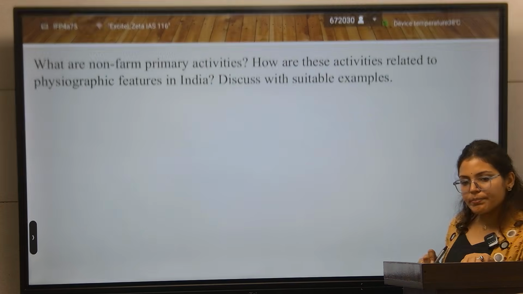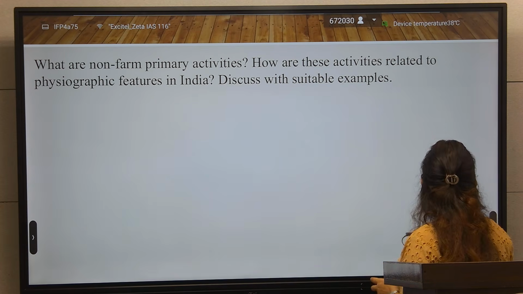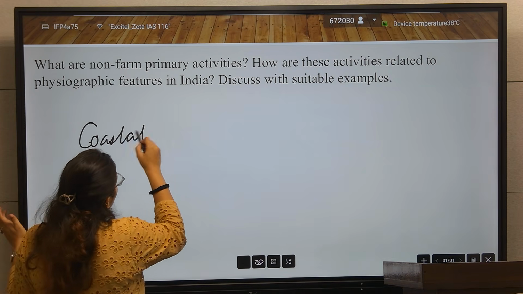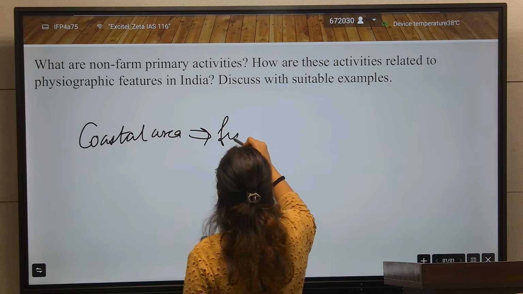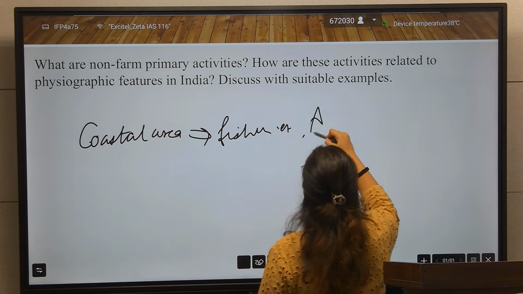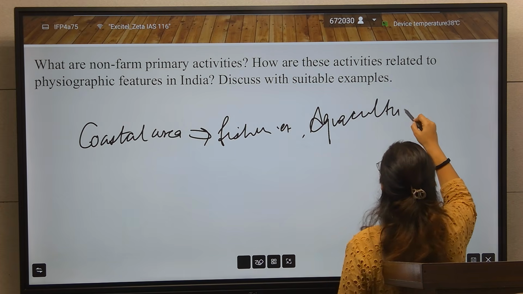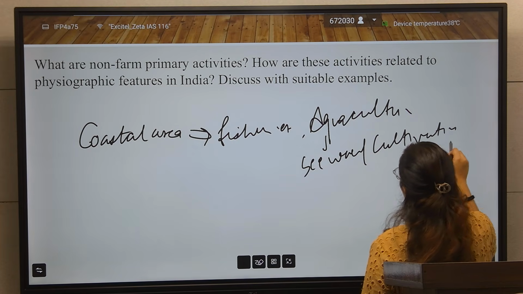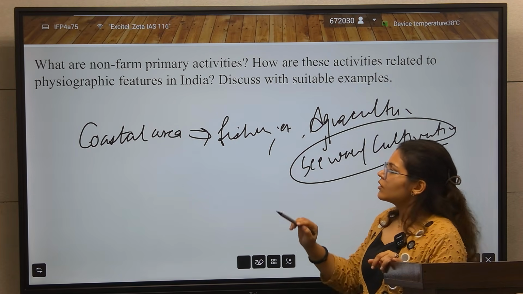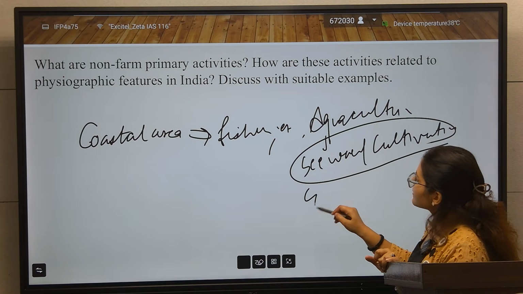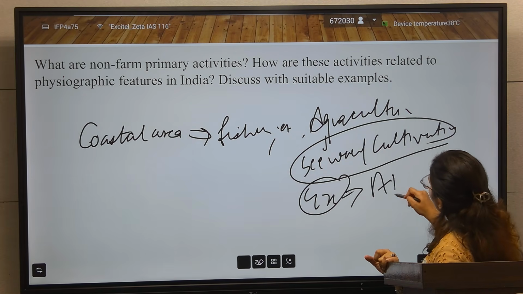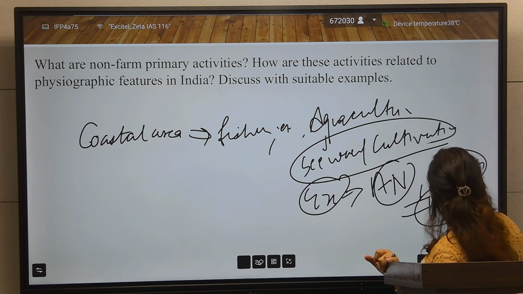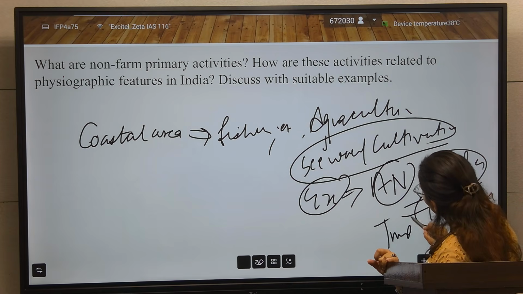After that came the coastal plains. So in the coastal area, what is the major activity? In the coastal area, you link with the fisheries, because the major activity is fisheries. Aquaculture, seaweed cultivation is there. They are collecting seafoods. So this is the coastal area. You will give examples here: Andhra Pradesh, Kerala, Tamil Nadu. You can give the example of tuna fish here.